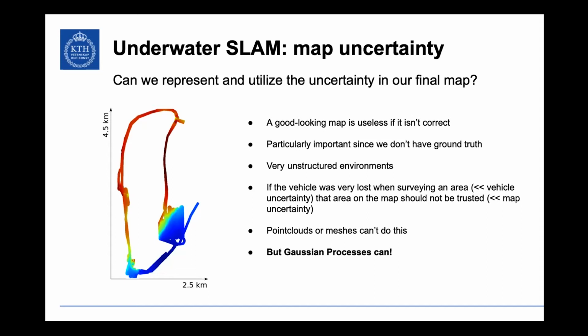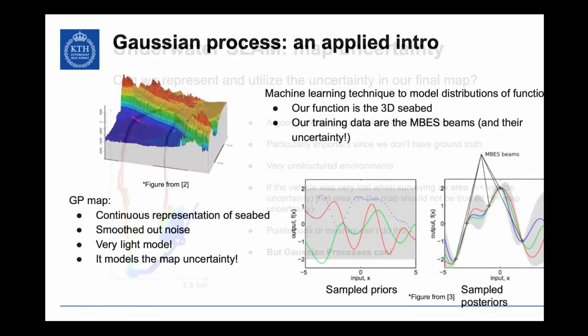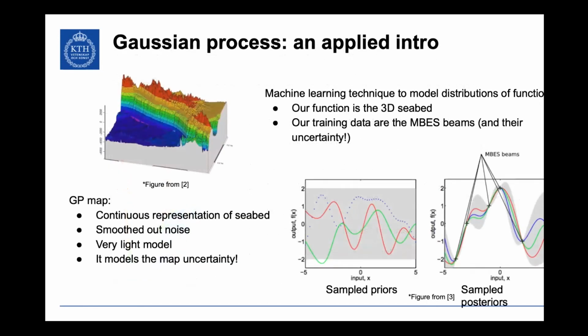So we cannot do that with usual point clouds or meshes, but we can do it with Gaussian processes. Yay. So what is a Gaussian process? I'm going to try to explain it without actually saying what a Gaussian process is, because it's heavy. So I'm going to give you an applied introduction based on the underwater reconstruction. Big sentence: a Gaussian process is a machine learning technique that helps us model distributions over functions. And that doesn't mean much, but if I give you an example, then you probably understand.